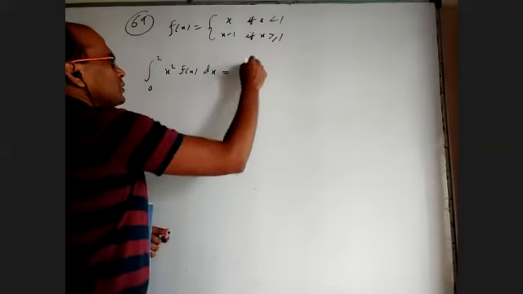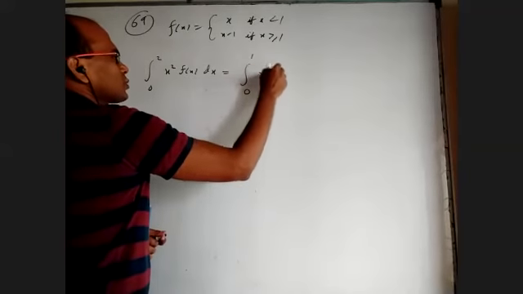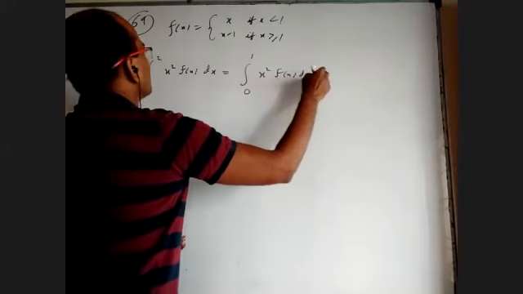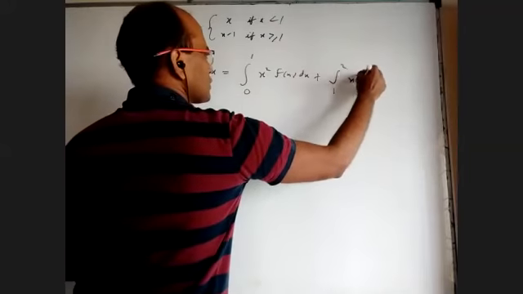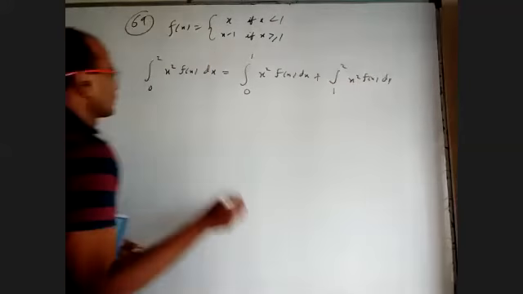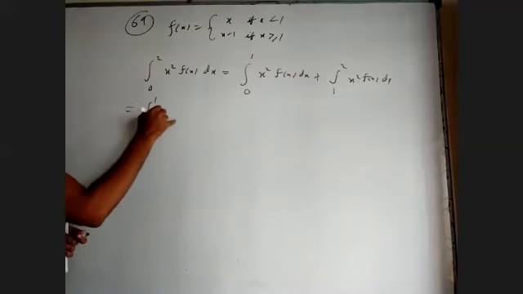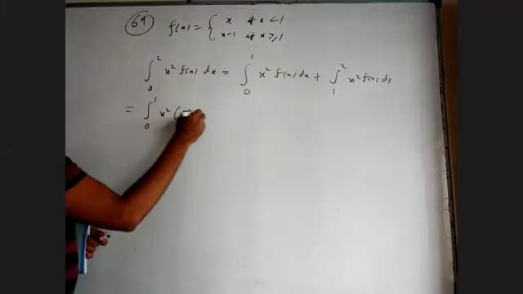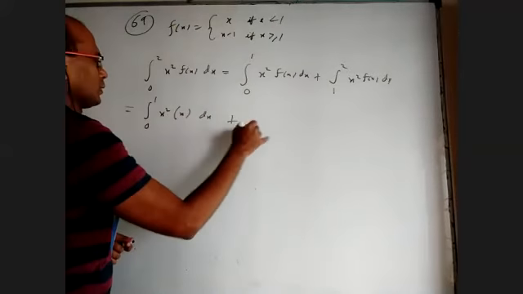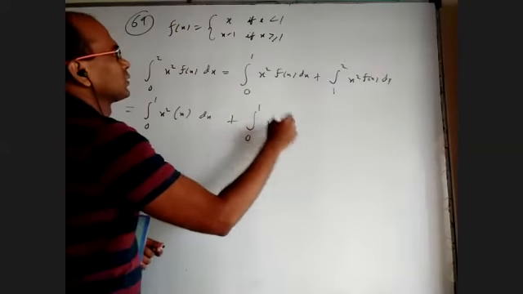So I'm going to write this as integral 0 to 1 x square f of x plus integral 1 to 2 x square f of x. Between 0 to 1, f of x is x.